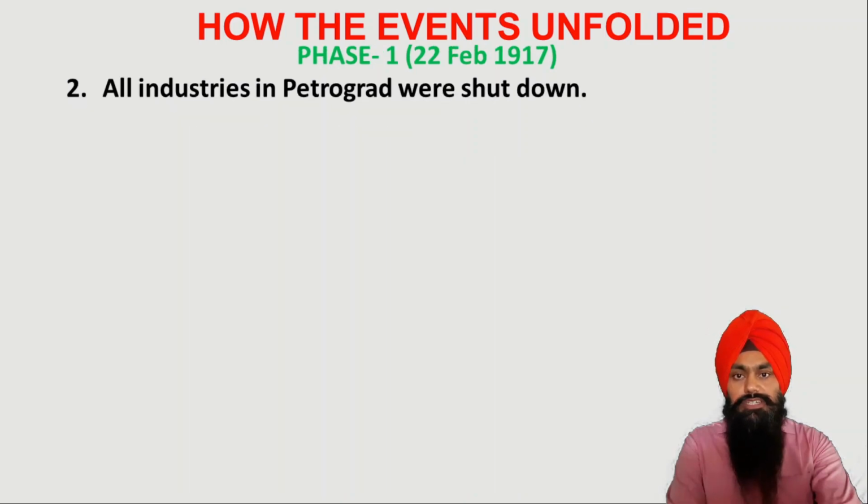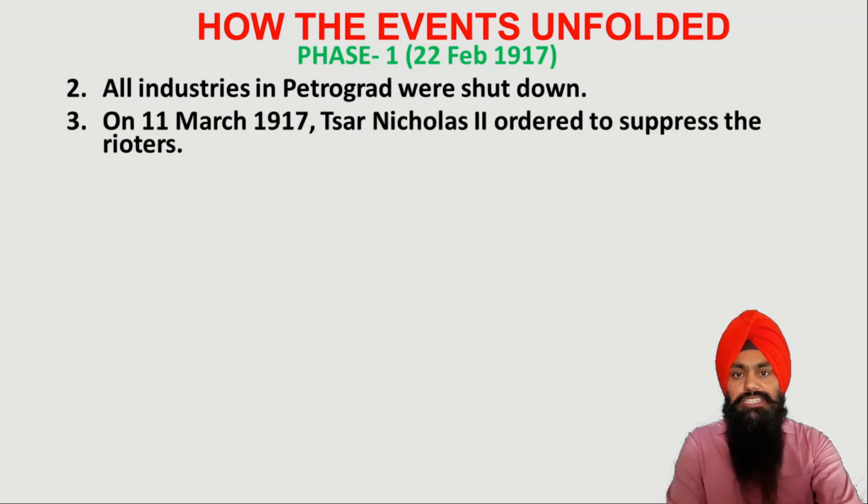So when the workers began their strikes, then all the industries in Russia were closed and there was no output from the industries. So that's why Tsar Nicholas II ordered his troops on 11 March 1917 to control this unruly mob. But now this unruly mob couldn't be controlled by his army men because the army was much lesser in number.